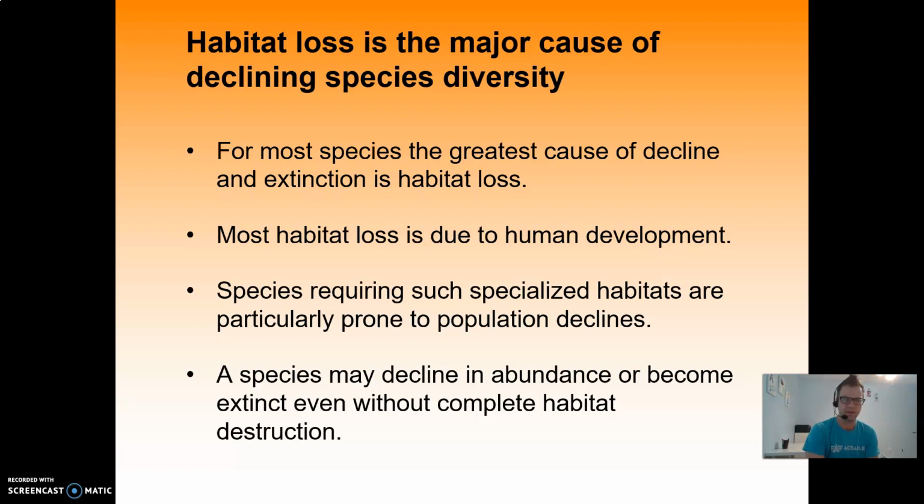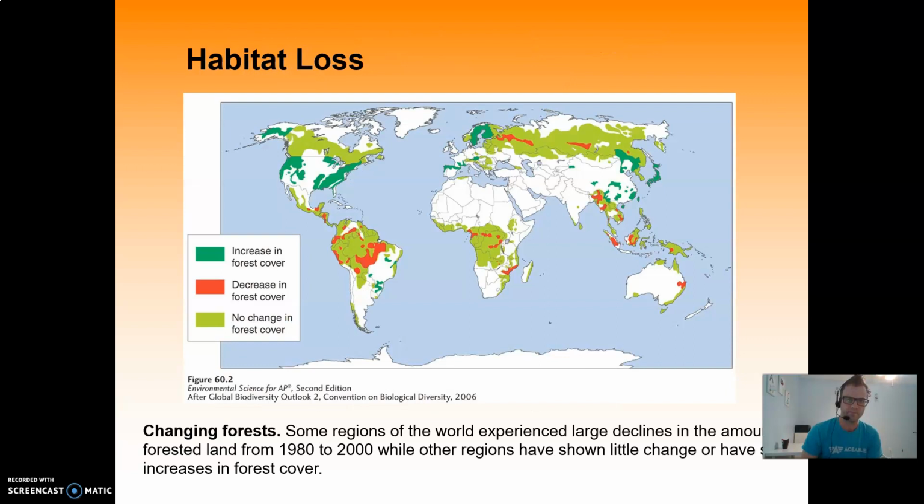And a species may decline in abundance or become extinct even without complete habitat destruction. So even though their habitat's just altered a little bit, it may cause that species to decline. It may not just be the total destruction of the habitat. You see habitat loss throughout the world. Some regions of the world have experienced large declines in the amount of forested land from 1980 to 2000, while other regions have shown little change or have seen increases in forest cover.